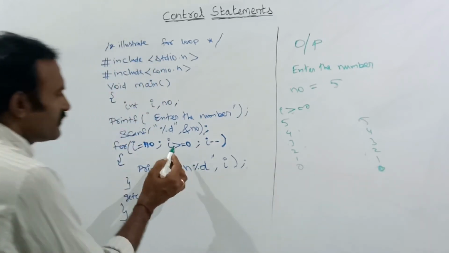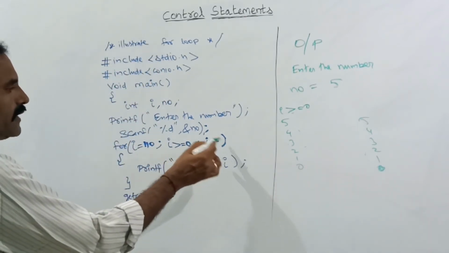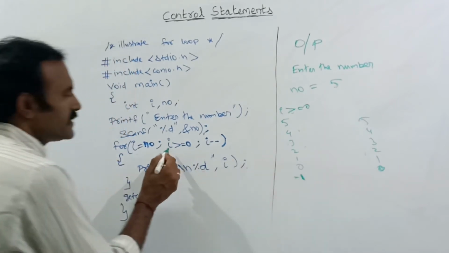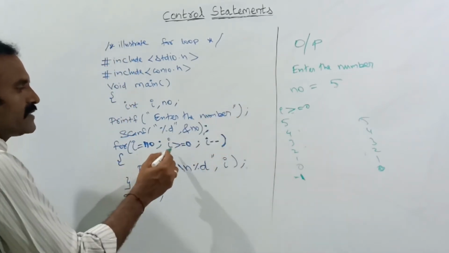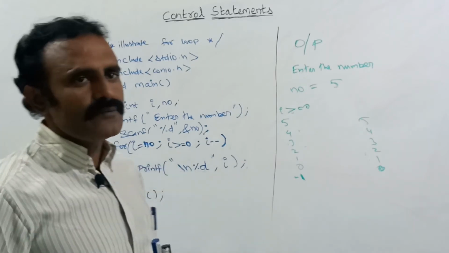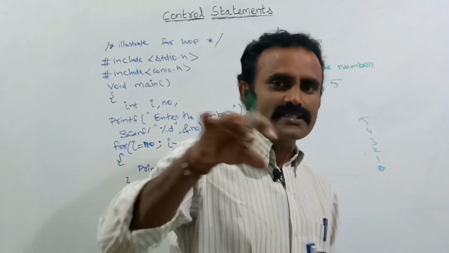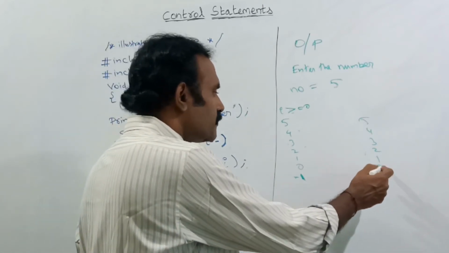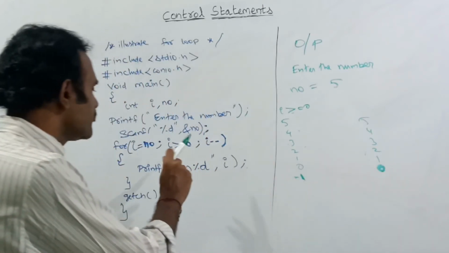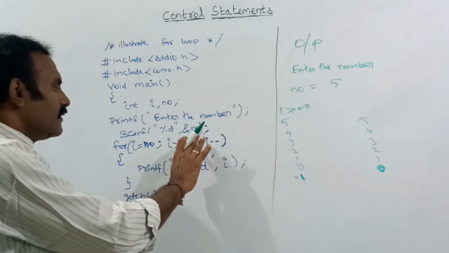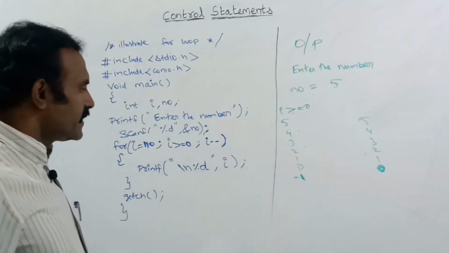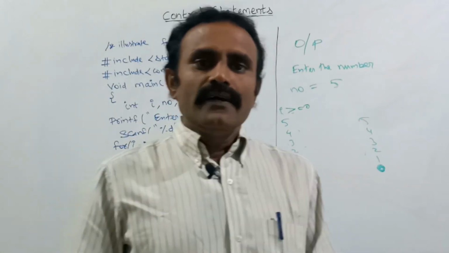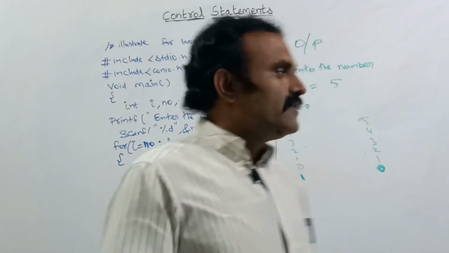After 0, again the I value will be decremented to minus 1. Now it will check the condition whether minus 1 is greater than or equal to 0. See, minus 1 is not greater than 0, it is lesser than 0. So here the condition is false, so it will print up to 0 only. Once it is minus 1, the controller will come outside of the loop. In this way we can print the value of the series in reverse order.